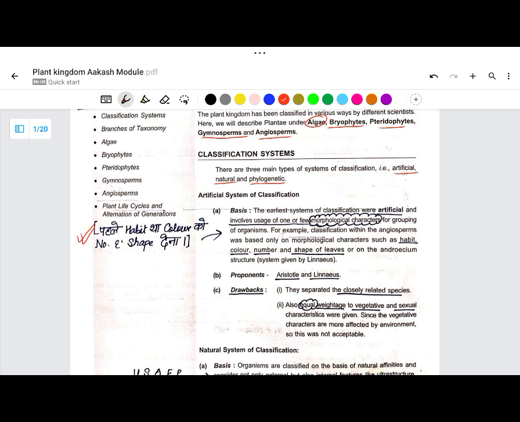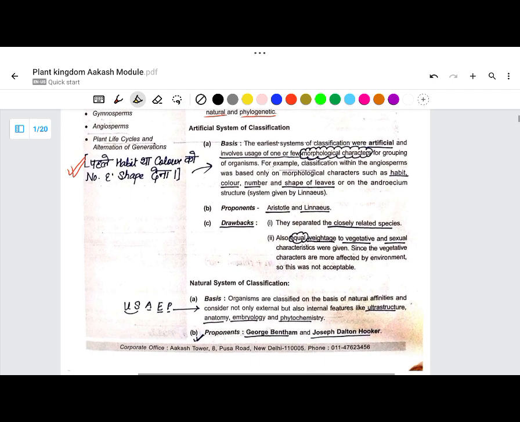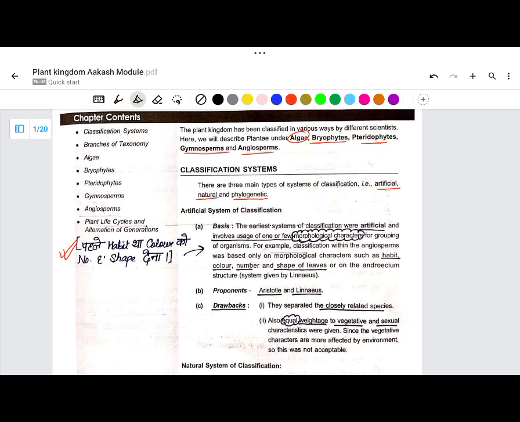The trick for learning the basis, so this is an important line. First, there may be a confusion: cyanobacteria, somewhere NCERT has written it is an algae. First they have written that, but it is not an algae in reality. This is an important line, right? We won't discuss the entire chapter. I will only discuss the tricks, because the video itself suggests it's tricks.